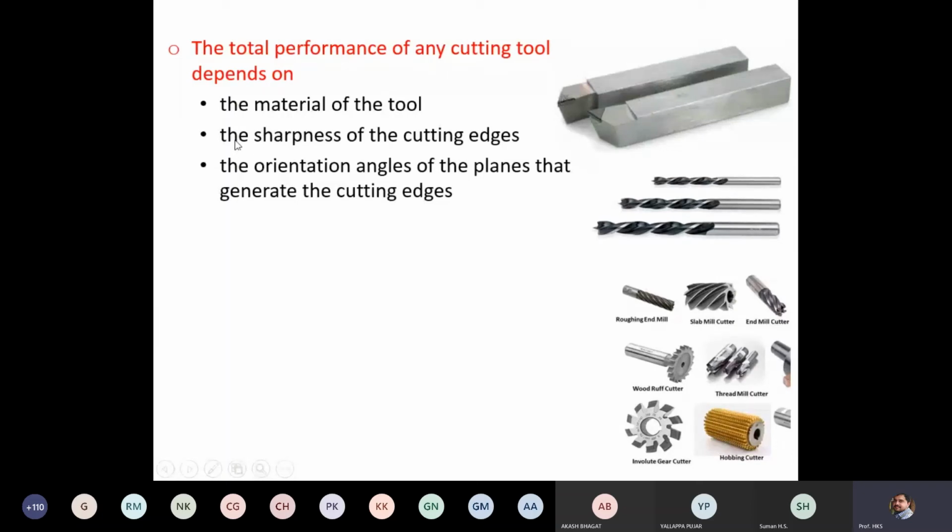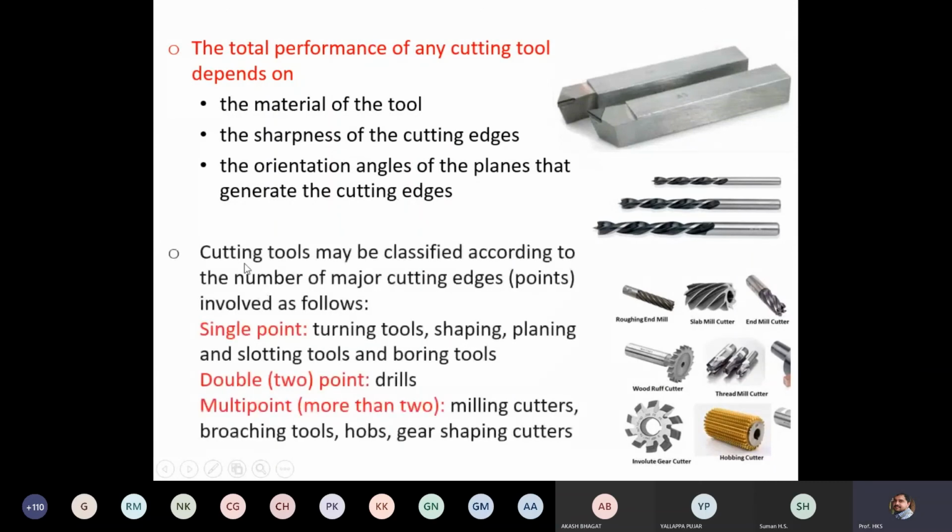The sharpness of the cutting edges and the orientation angles of the planes that generate the cutting edges. There are different angles, so we'll discuss them in upcoming slides in detail. Rake angle, relief angle, cutting angles, all those things we'll discuss in detail.